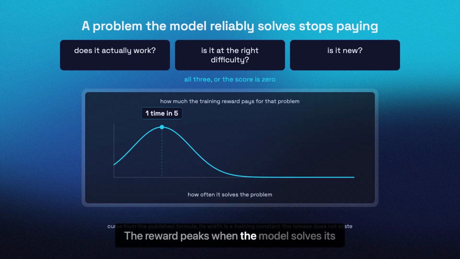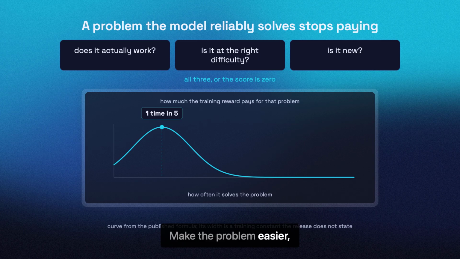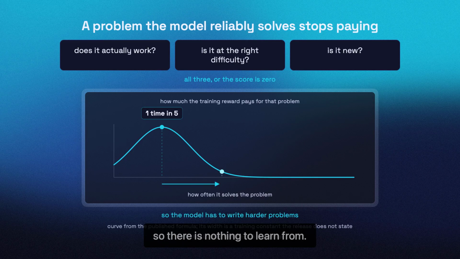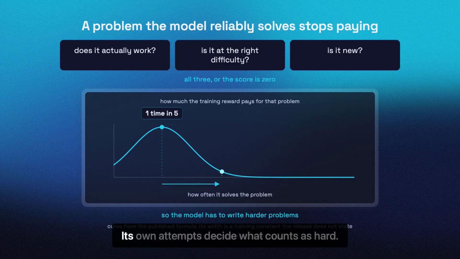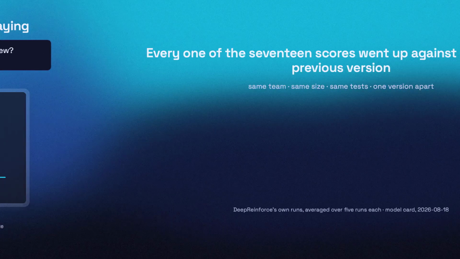The reward peaks when the model solves its own problem about 1 time in 5. Make the problem easier and the reward falls away. Make it harder, and every attempt fails, so there is nothing to learn from. So, as the model gets better at a problem, that problem pays less, and the model has to write harder problems to keep scoring. Its own attempts decide what counts as hard.